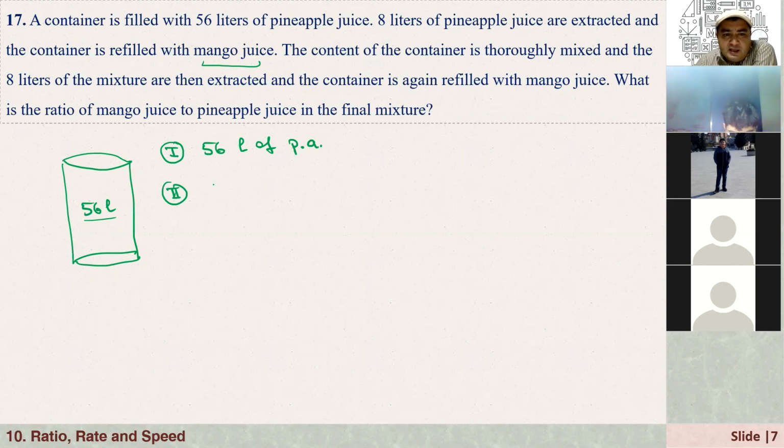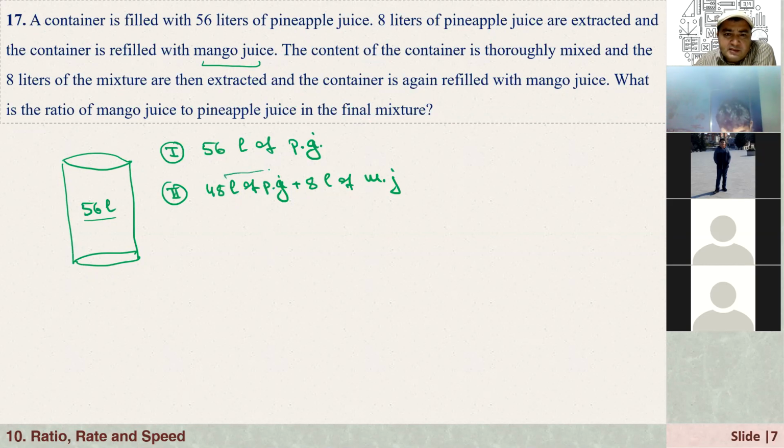So now in the second case, in the container, we have 48 liters of pineapple juice plus 8 liters of mango juice. The content of the container is thoroughly mixed, and the 8 liters of mixture are then extracted, and the container is again refilled with mango juice. What is the ratio of mango juice to pineapple juice in the final mixture?